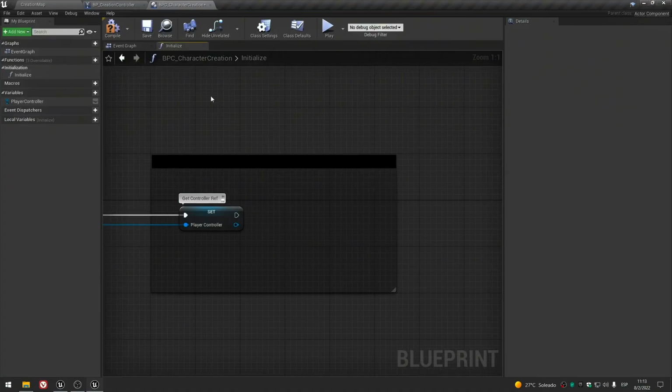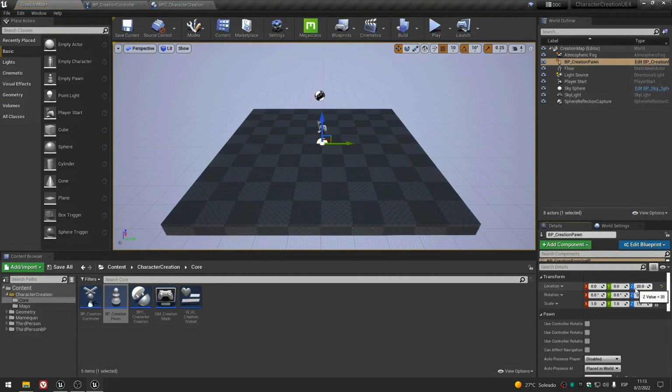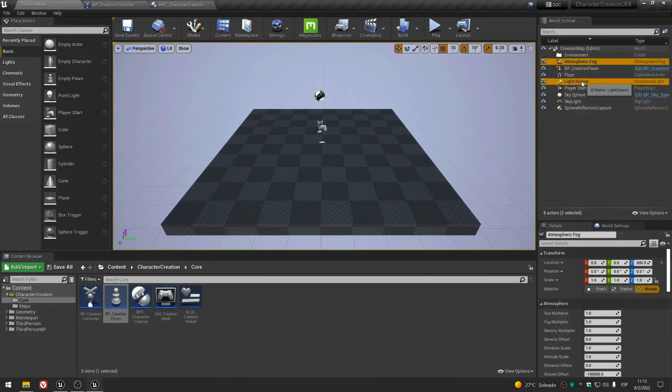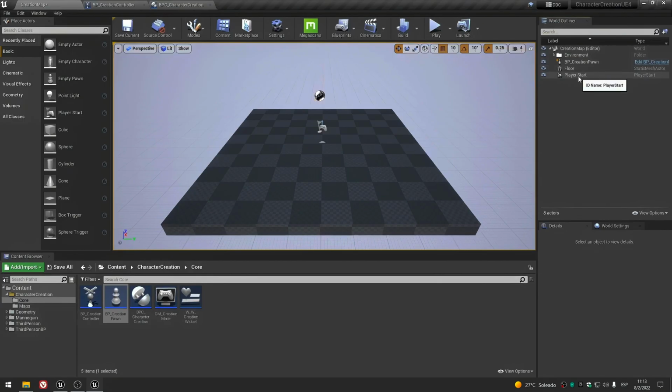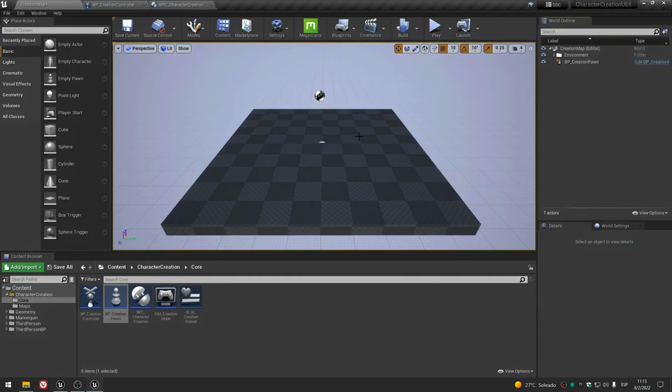The first thing we're going to do is create a function that will be responsible for loading our character. We could easily place our character in the scene at position 000, like this. I may need to put some order here. Give me a second. We're going to move everything related to lights into a directory. Okay, here, you can go ahead and delete the player start. We won't be needing it. Why? Because this level is not going to be a playable map. The purpose of this level is to show us our character, like a storefront marquee.